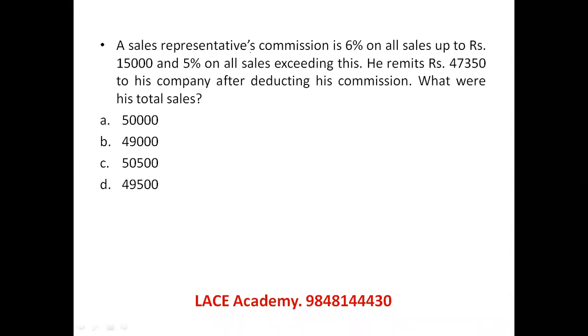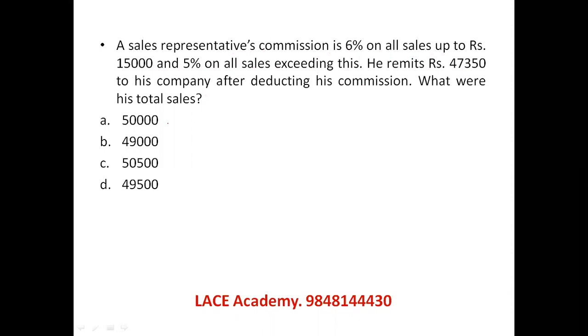A sales representative's commission is 6% on all sales up to 15,000 and 5% on all the sales exceeding this amount. He remits 47,350 to his company after deducting his commission. What were his total sales?